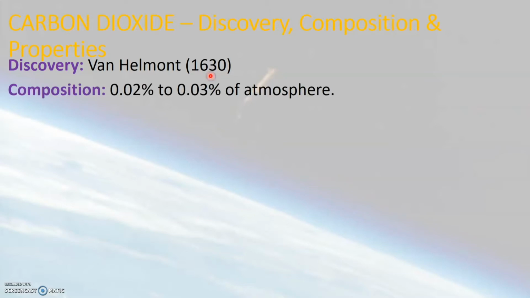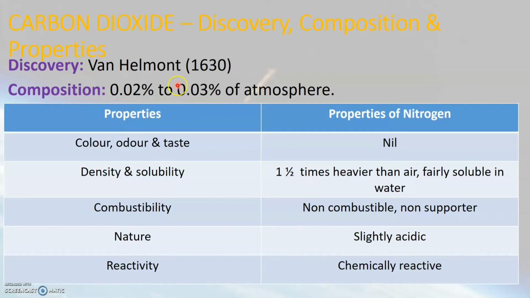About 0.02 to 0.03 percentage of air comprises of carbon dioxide gas, which means the concentration of carbon dioxide in air is 0.02 to 0.03 percentage. Some of the important properties of carbon dioxide gas are: carbon dioxide, same like nitrogen and oxygen gas, is colorless, odorless and tasteless. So nitrogen, oxygen and carbon dioxide are colorless, odorless and tasteless.